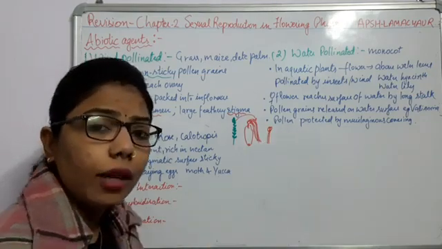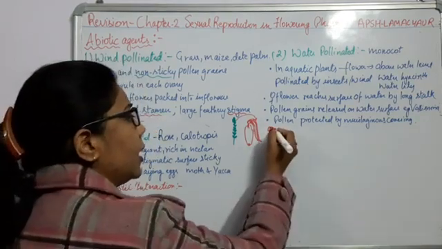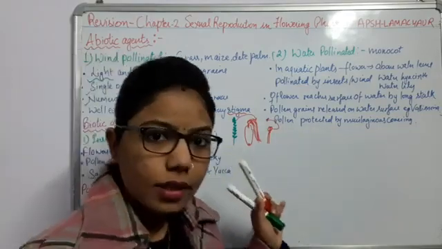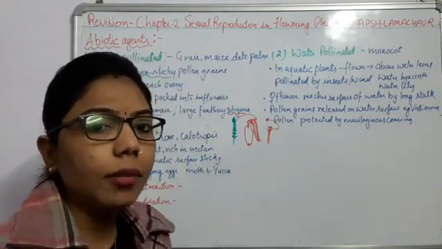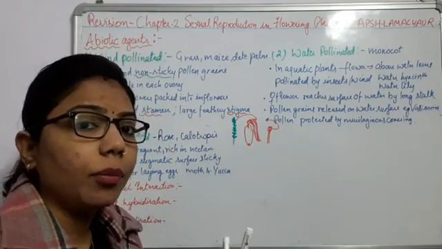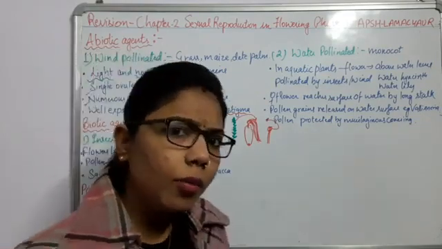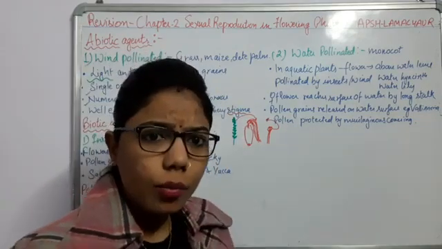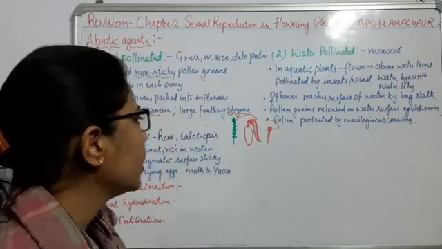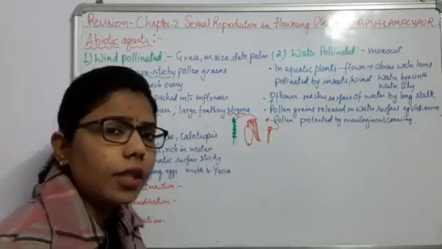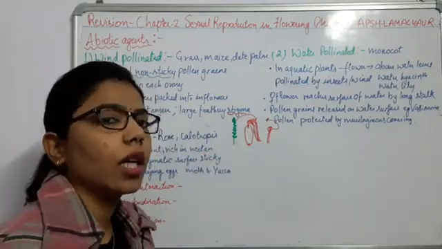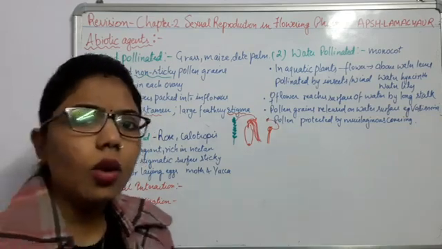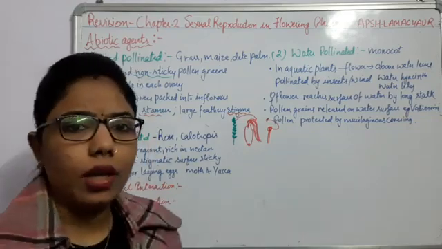This should be well exposed so that it can dehisce the pollen grains very easily, and the stigma should be a feathery stigma, or if it has a larger surface area, there will be more absorption. Okay, it's a simple fundamental that the more the area, the more the absorption. So here, if there is a large feathery stigma, what will happen? There will be more chances to get pollinated, right? So these are the characteristics of the wind pollinated flowers, right?